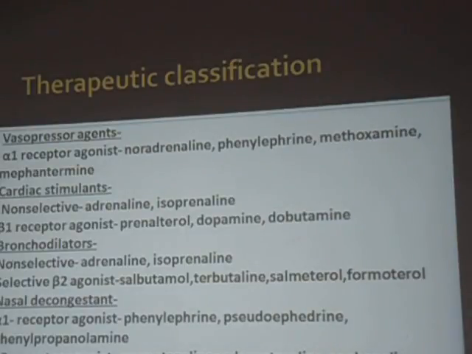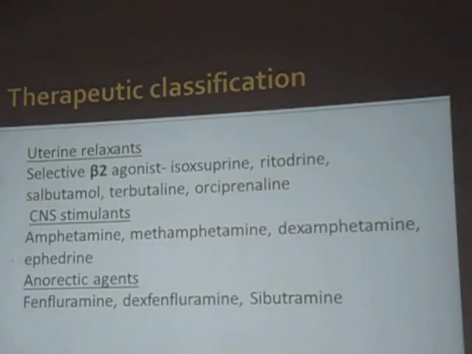Then comes the respiratory system. We have the bronchodilators: salbutamol, salmeterol, all these drugs. Then we have the appetite suppressants, coming to the GIT. Then we have the uterine relaxants: ritodrine, ephedrine, salbutamol, all these groups of drugs.